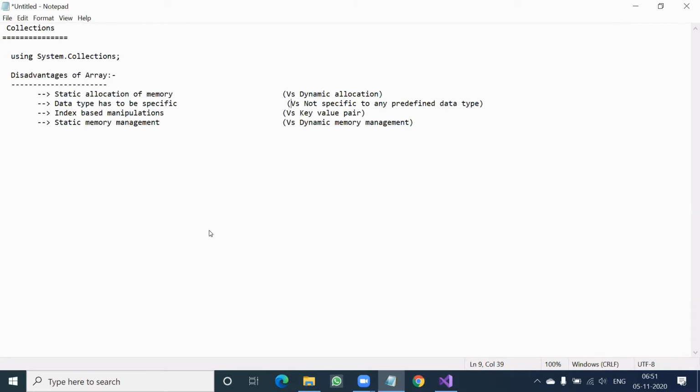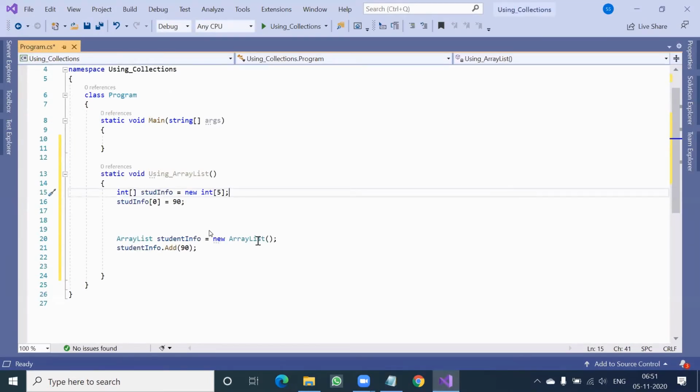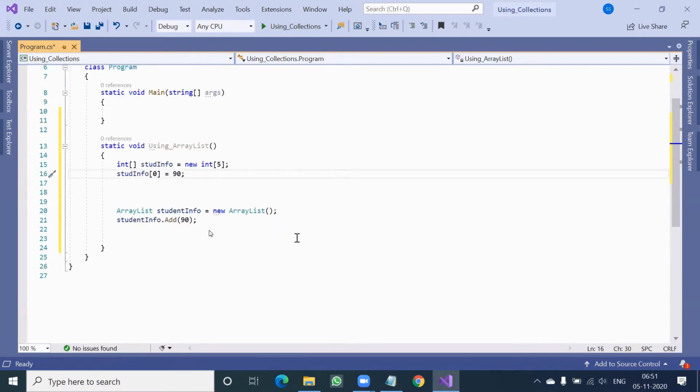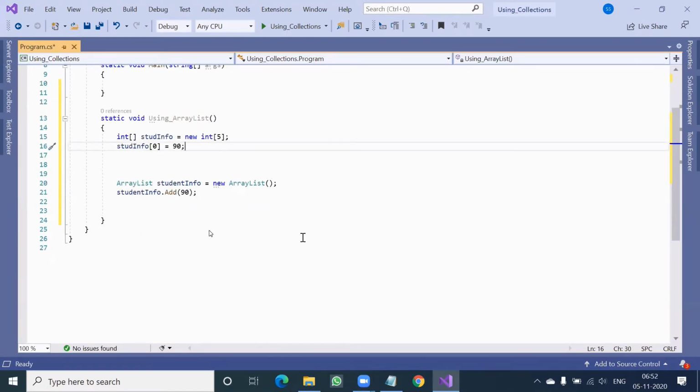But sometimes we will say, hey, I have no idea what data type data may come. Maybe name will come as string type, roll number will come as integer type. How can I say integer permanently? So array will say, no, I cannot help it. Any one data type you have to mention here. So that is the second point.